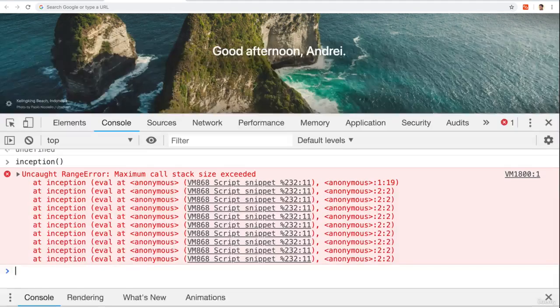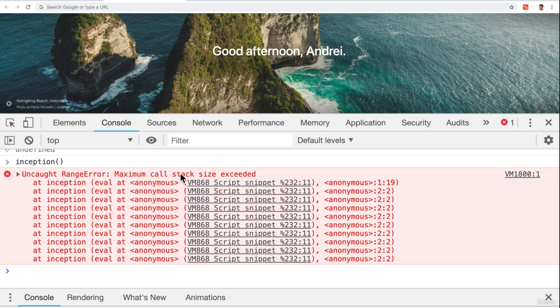Well, I get a maximum call stack size exceeded. We actually get a stack frame of what the error is. At each entry, the state of the stack, also called the stack frame, is shown. If any function produces an error though, JavaScript is going to print this stack trace, which is simply a snapshot of code execution at this stack frame. And you see over here that I'm calling inception, inception, inception, inception, inception. So the same function is being called, and I get an error.